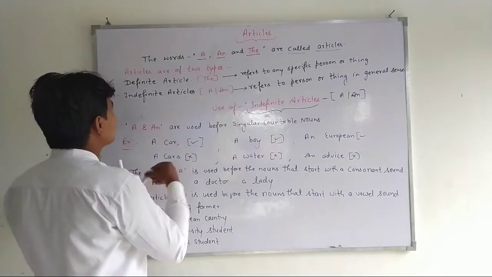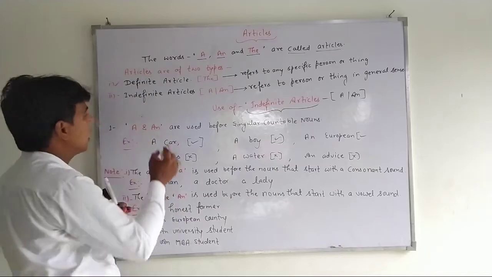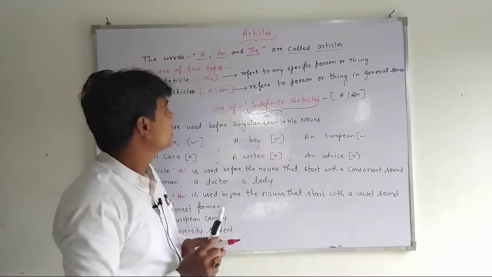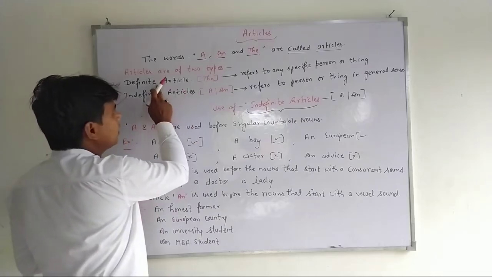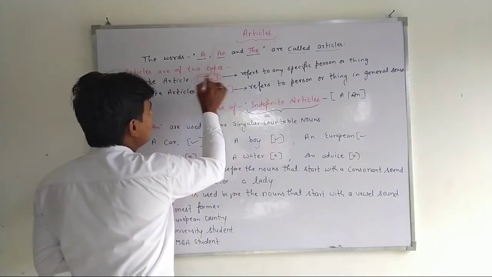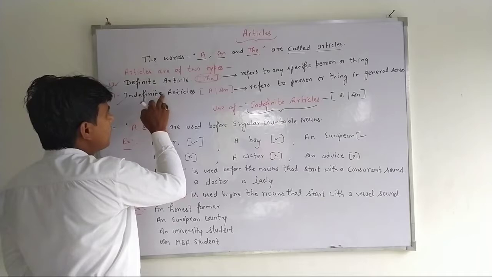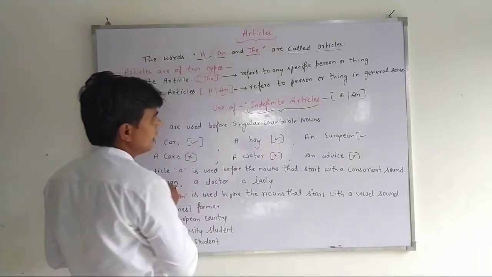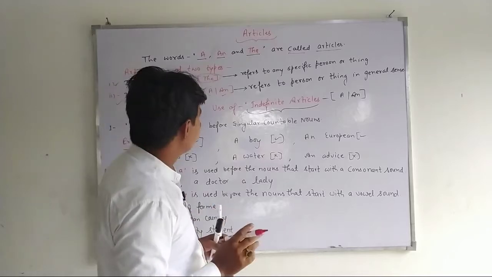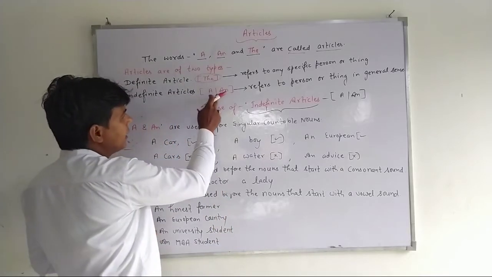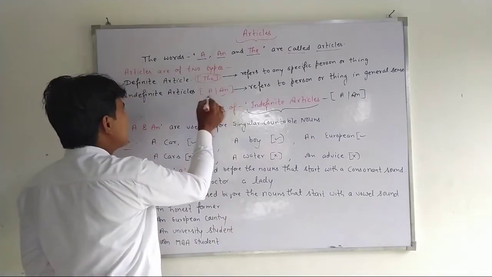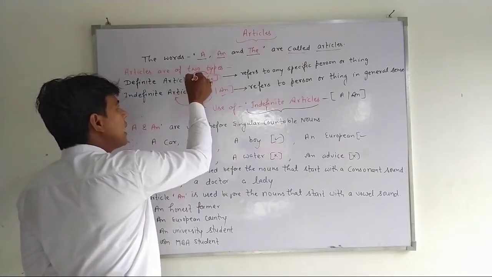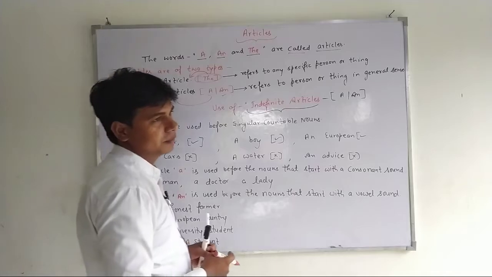The first one is the definite article, and the second one is the indefinite article. For the definite article, we put the, and for the indefinite articles, we put a and an. A and an are known as indefinite articles, while the is known as the definite article.